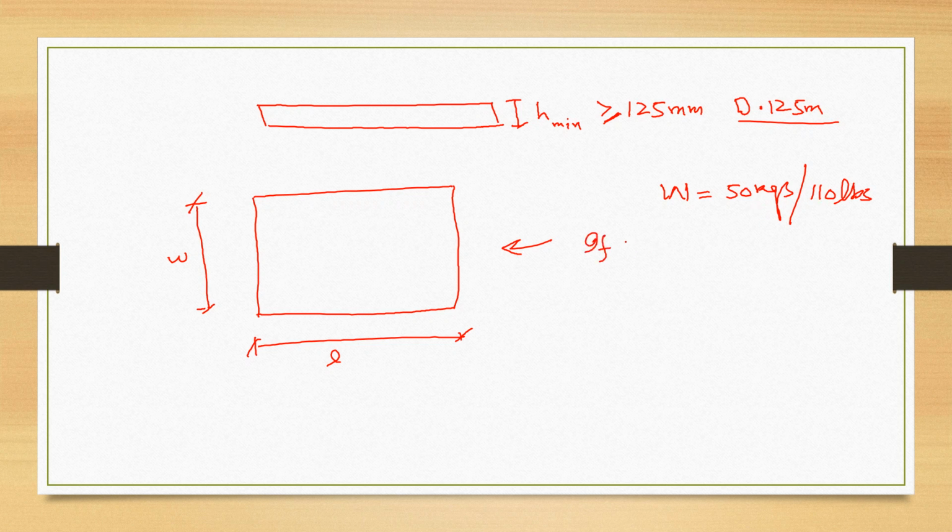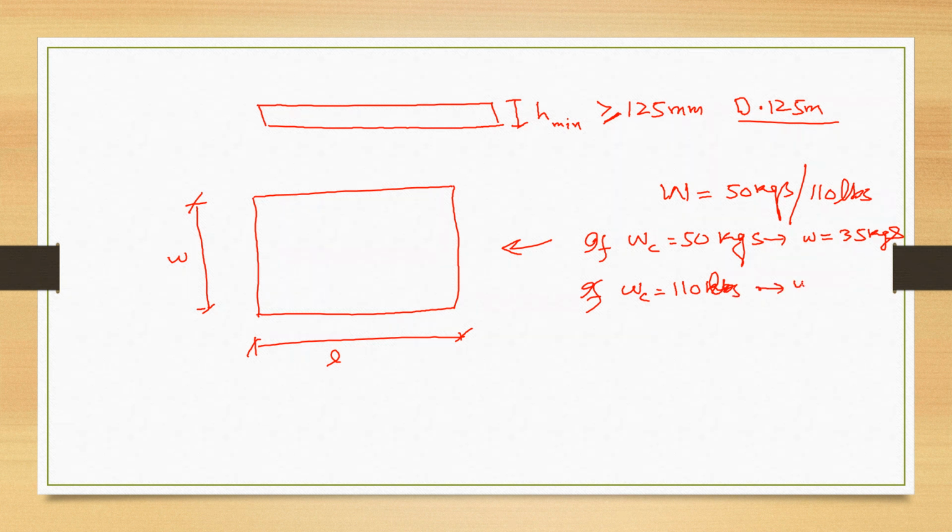If weight of cement is 50 kgs, then water should be used 35 kgs. And if weight of cement is given in pounds, that is 110 lbs, then weight of water should be equal to 77 pounds.